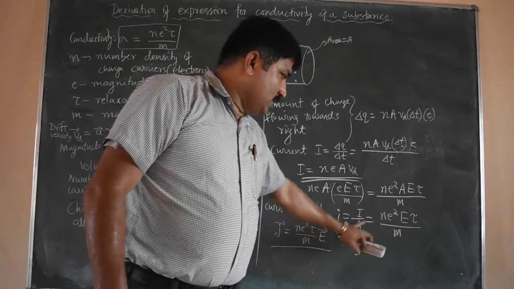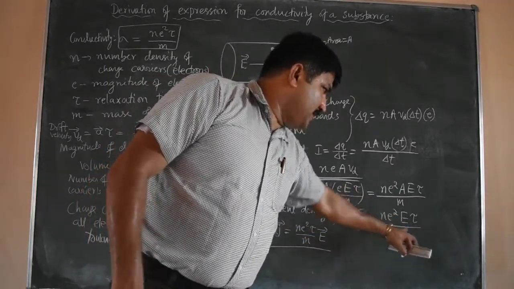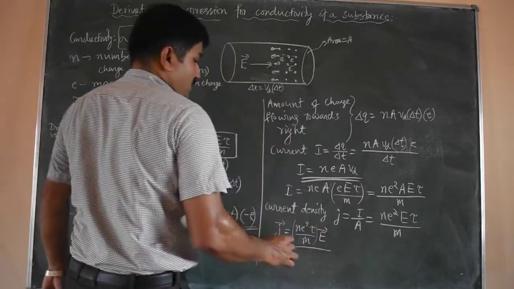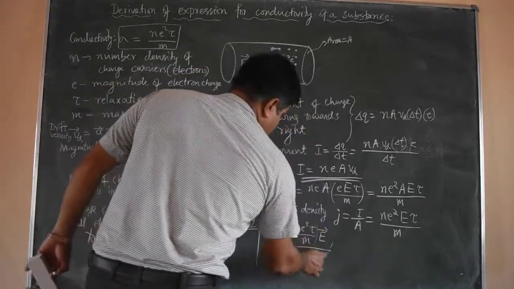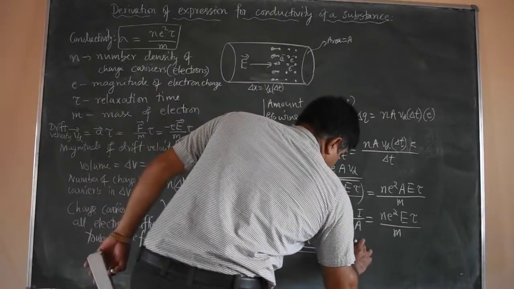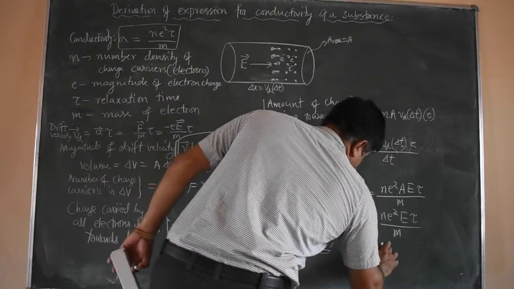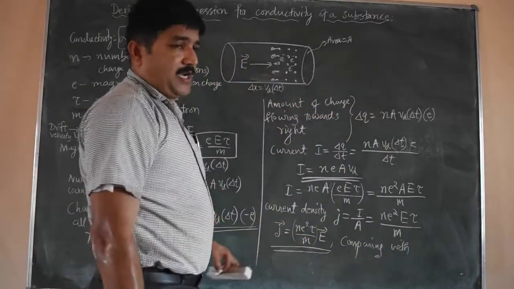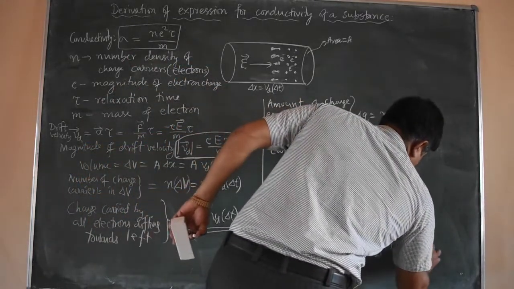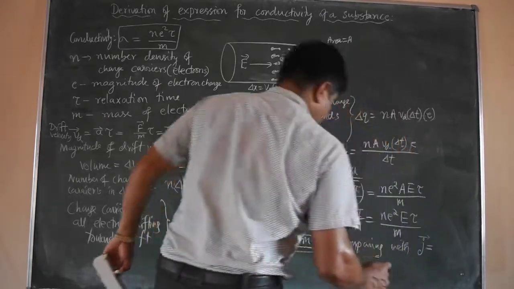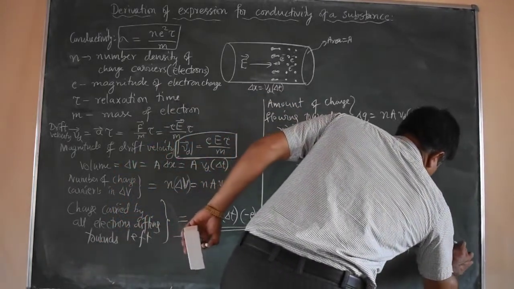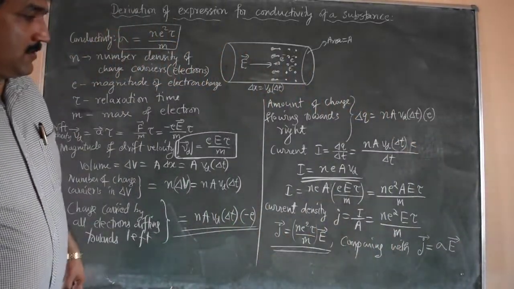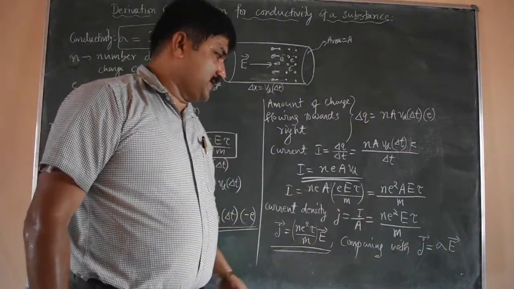Now comparing with the relation between J and E, current density J equal to σ E, that is conductivity multiplied by electric field.